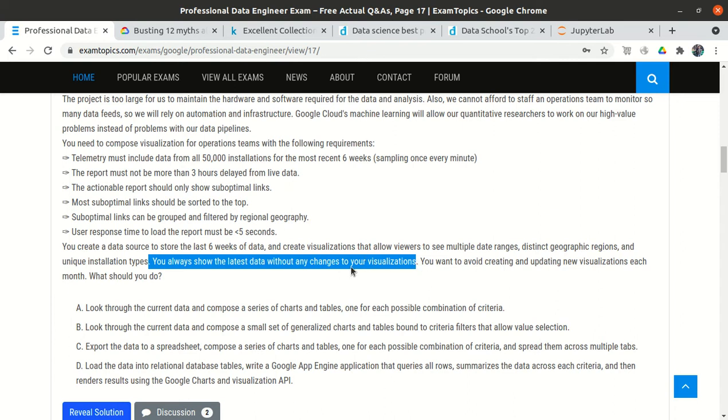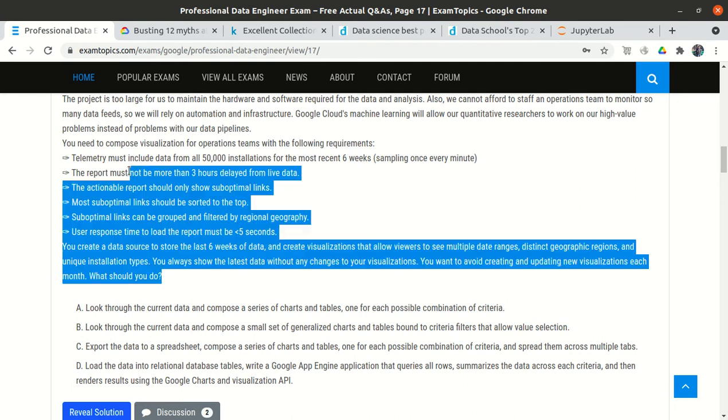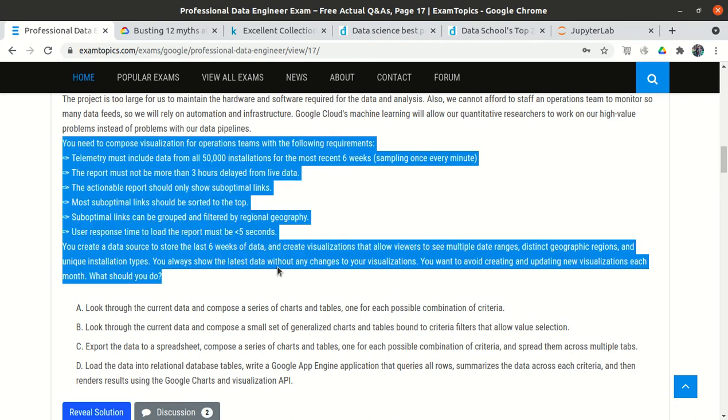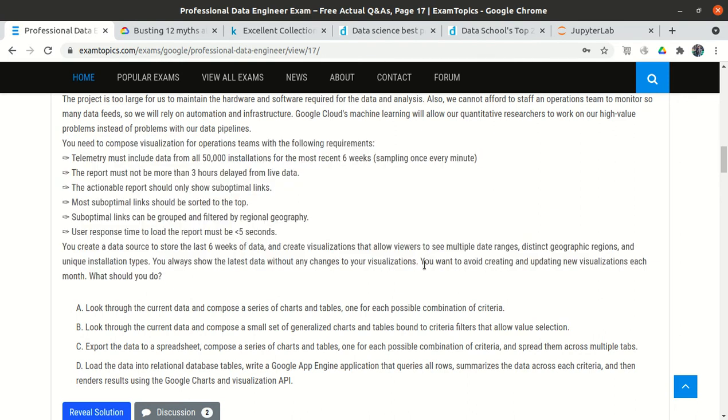What should you do? They told us that we need to create some generic graphs, so that there is no need to recreate or update the visualizations every month. We will create generic interactive graphs. Whatever date we select, the latest data will automatically be populated within the same graph. So how will we achieve this?